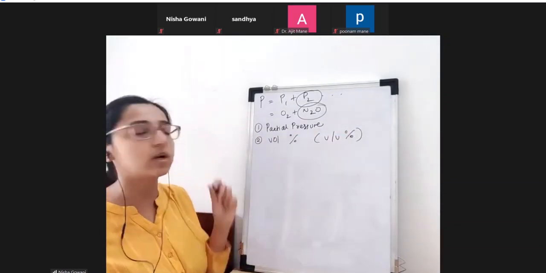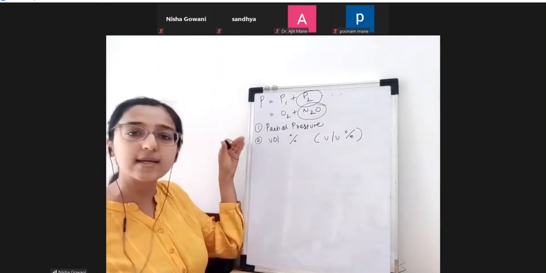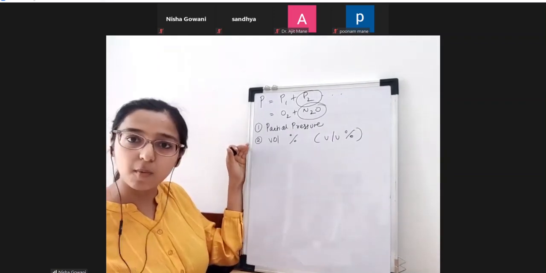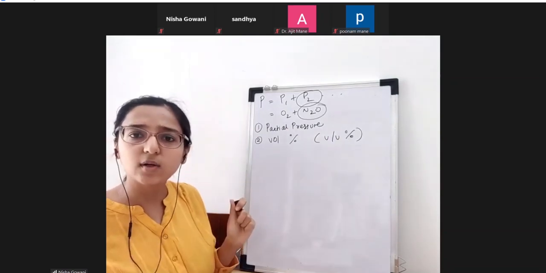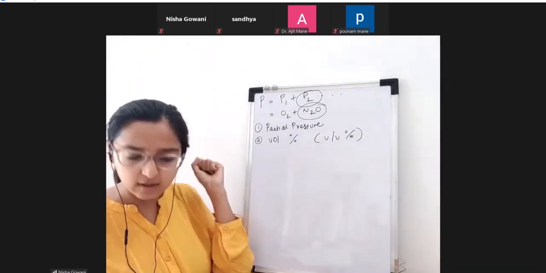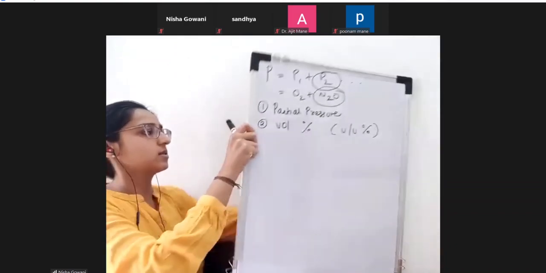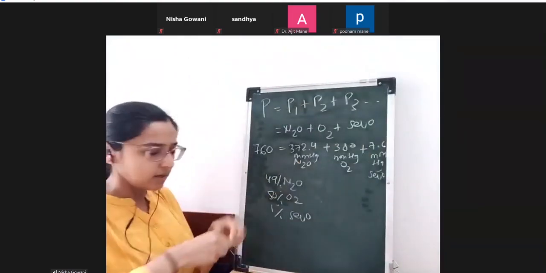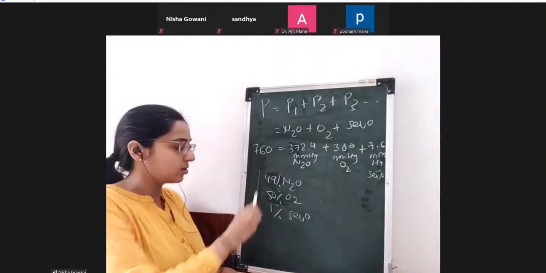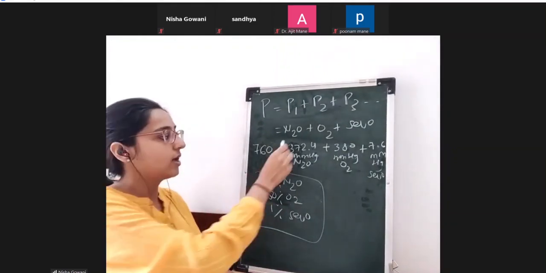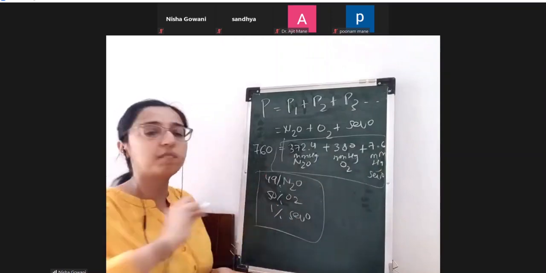Now let's understand what this volume percentage is. You can explain it in the form of pressures, or you can also say it in the form of volume percentage. If there is a 100% gas mixture, this was the volume percentage, and this was the expression in the form of partial pressures.